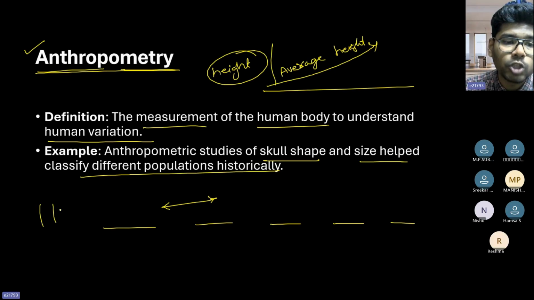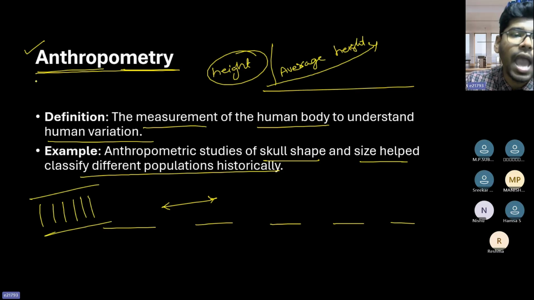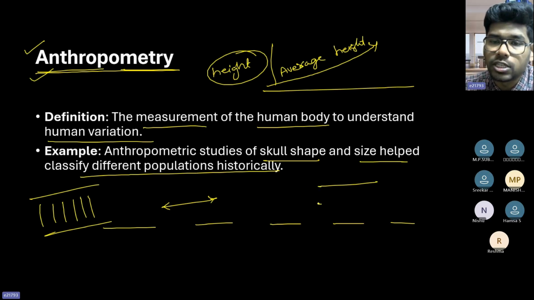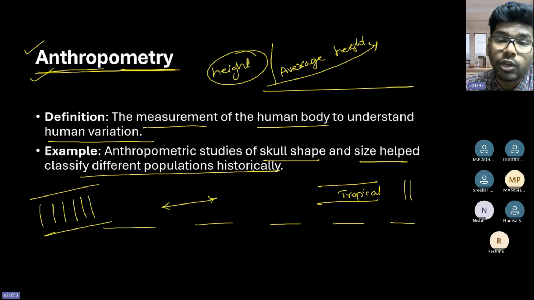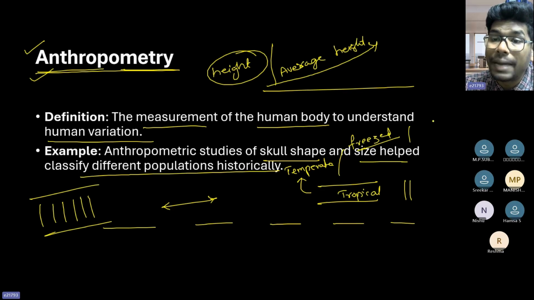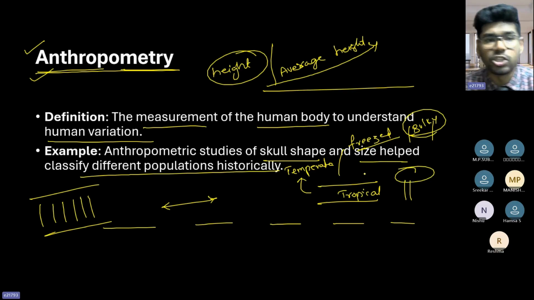That means how humans are totally different, which we are able to understand by anthropometry. If you take the people in the tropical regions, they are lean. When you take the people in the temperate or freezing regions, they are not lean, they are bulky. So that is a clear variation when you can measure. That is what we call anthropometry. Anthrop is human, metry is nothing but measurement.